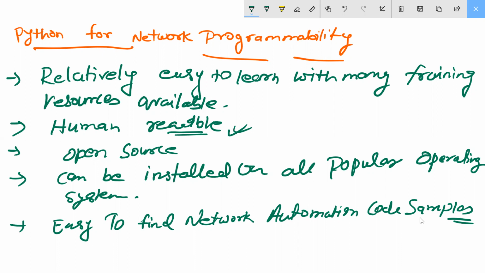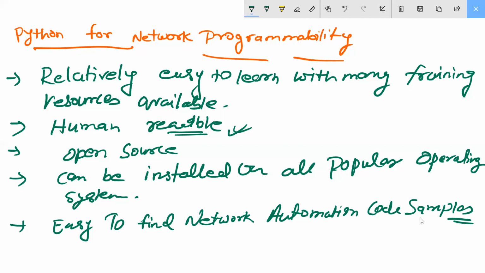Guys, open source means it's available for everyone, no need for licensing and all. Understood? That is open source. Because something you have to purchase, you have to pay for, but this is not like that. It is available openly, you can easily download the code and everything. Like C programming and all, you can easily execute. The same thing is coming with open source Python.